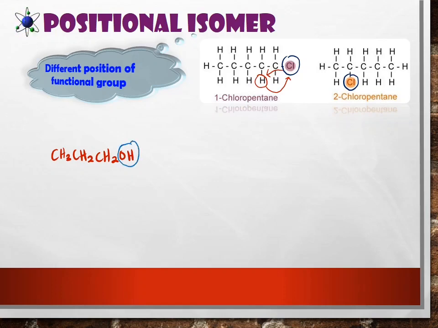So I will change it, the position at the center. So if you want to change the position, what we need to do? We need to take out one of the hydrogen, change the position here. See? So it will become CH3, CH. One of the hydrogen will move here, CH3. So OH, we write it like this. So now your functional group at position number 2. So we get it 2-propanol. See?